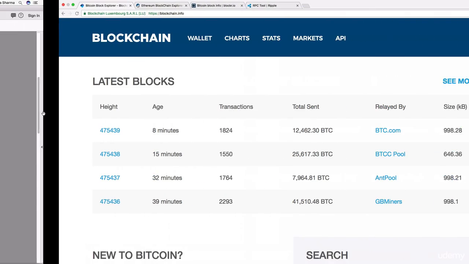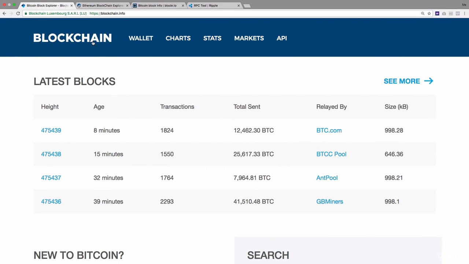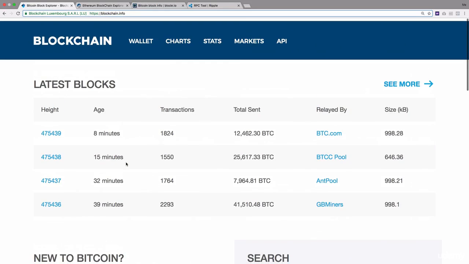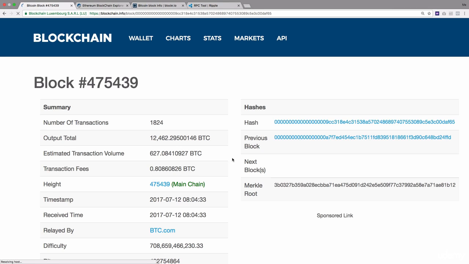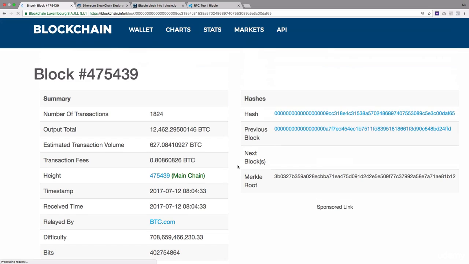So let me show you how the public blockchains can be read. For the Bitcoin blockchain, you can go to blockchain.info and read the information from the block. So let's say we have this block, let's click on this block number. Height means the block. Since I clicked on this block, you can check all the details of this block. So this block has created a transaction.